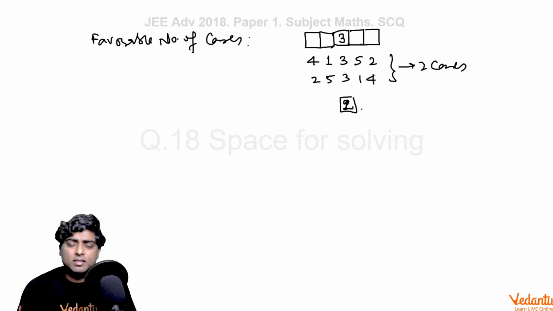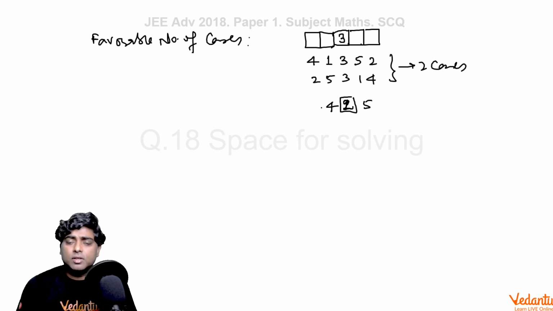We can easily write them here. So the middlemost number is 2, so neighboring numbers must not be 1 or 3. So neighboring numbers can be 4 or 5. If you take 4 here, 5 here, then there is only one choice for the remaining 2 places.